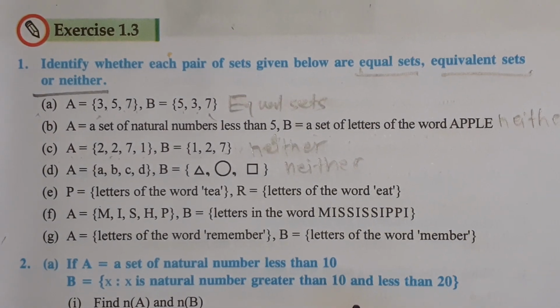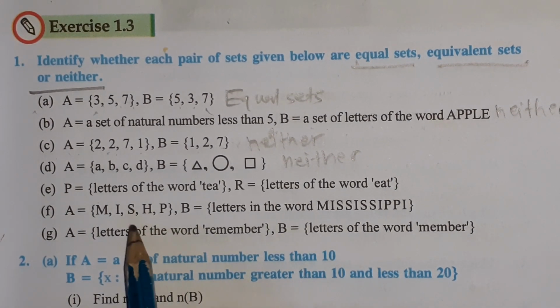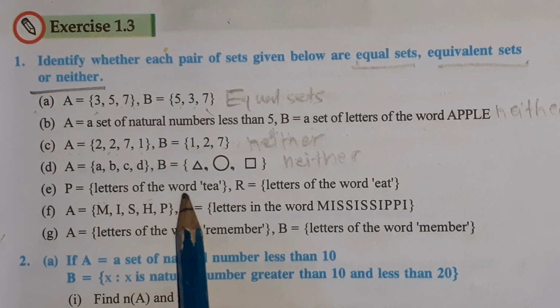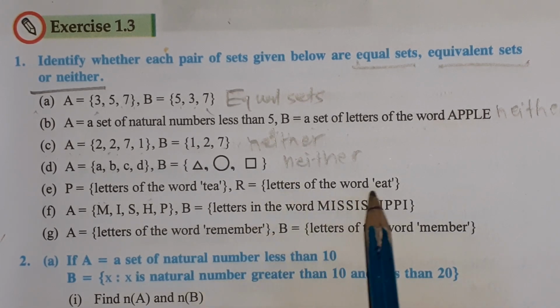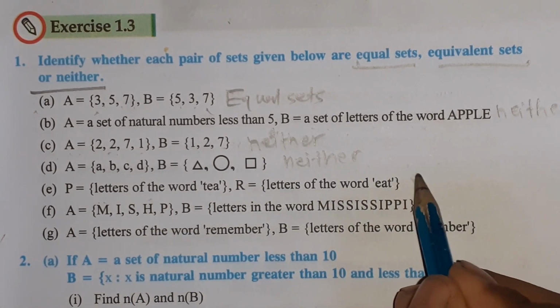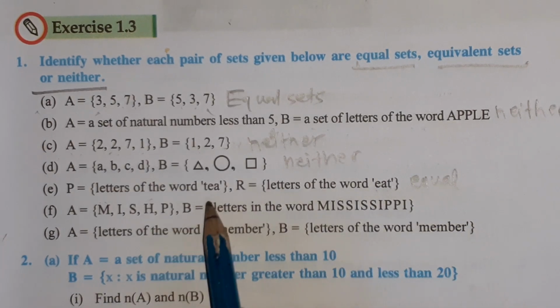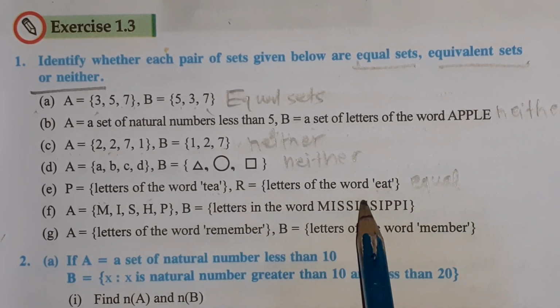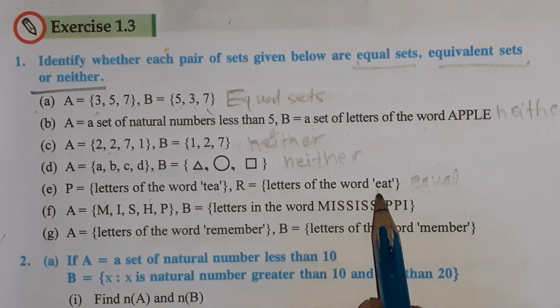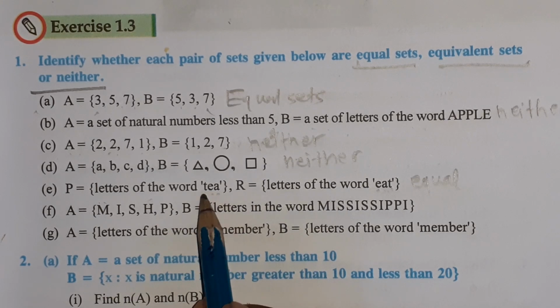Number E: letters of the word TEA and letters of the word EAT, they are equal. Here is also TEA, here is also TEA. Or you can say here is also EAT, here is also EAT.